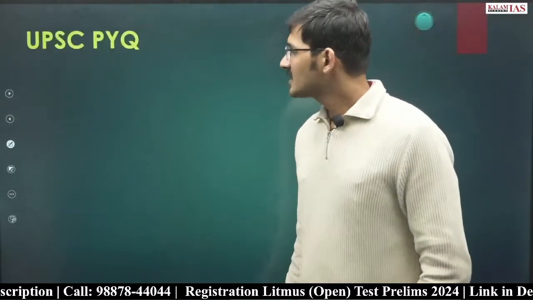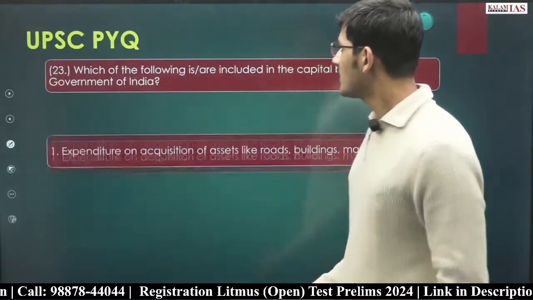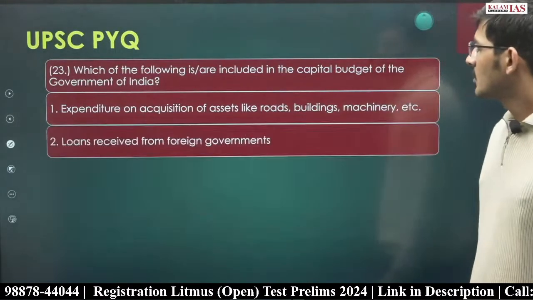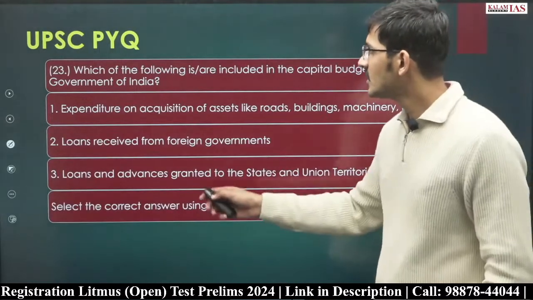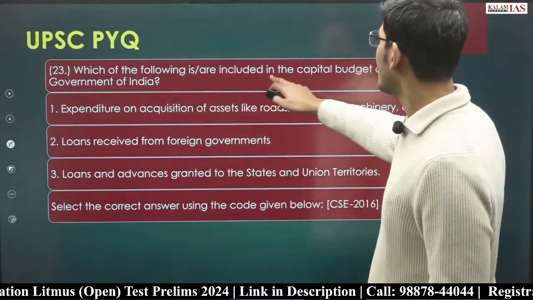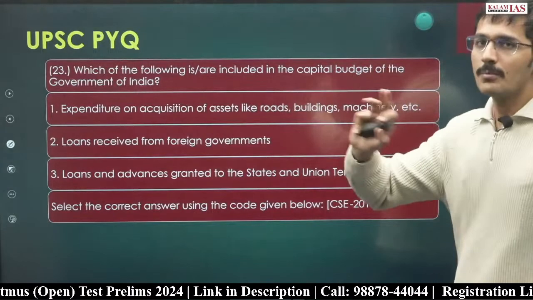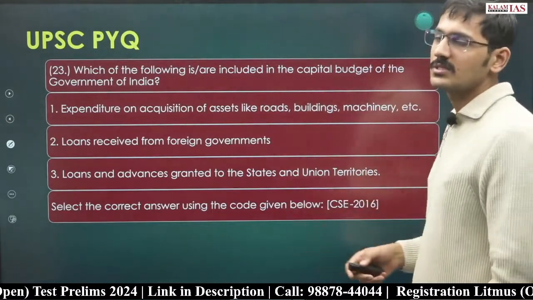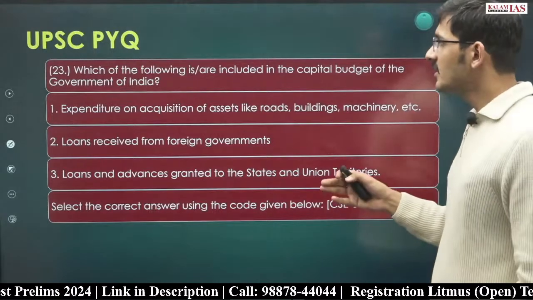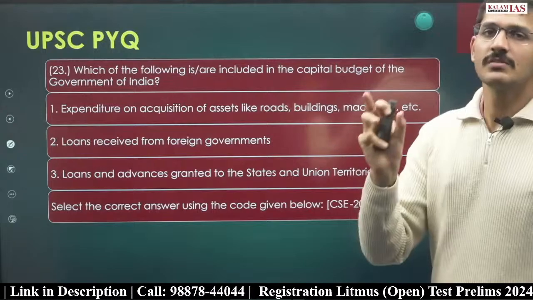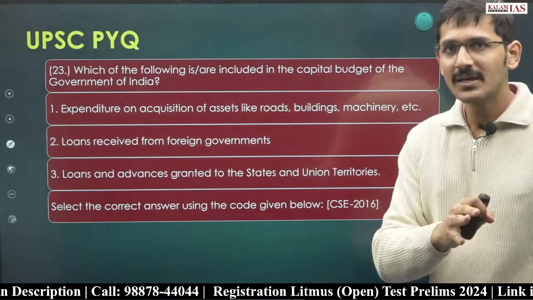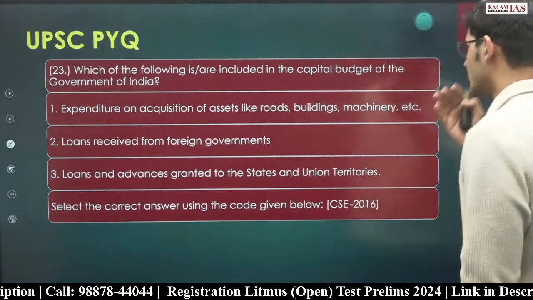Because UPSC has already asked you questions. For example, this was the question asked in 2016, if I am not wrong. It asked which of the following are included in the capital budget of the Government of India. Now you try to solve this question as we read it. Which of the following are part of the capital budget? Now the capital budget will include both capital expenditure as well as capital receipts.